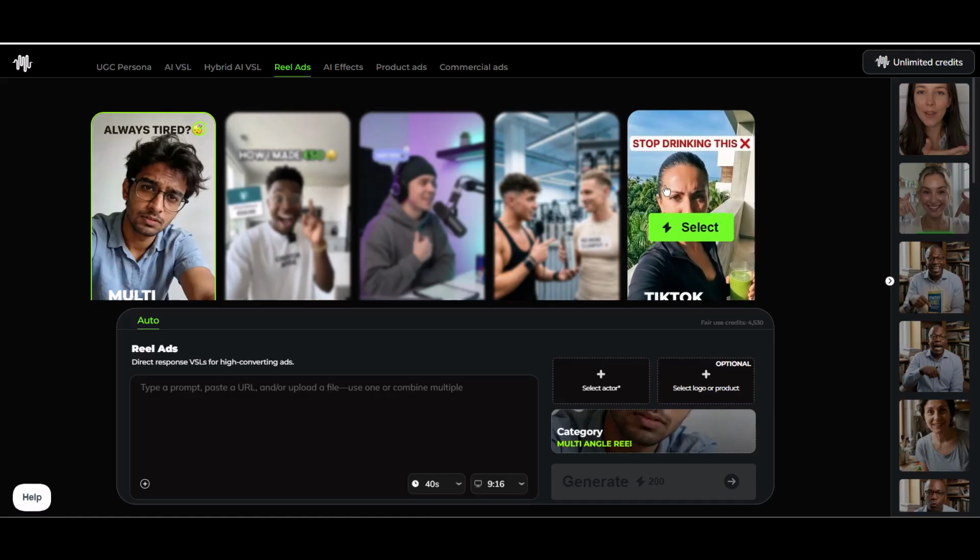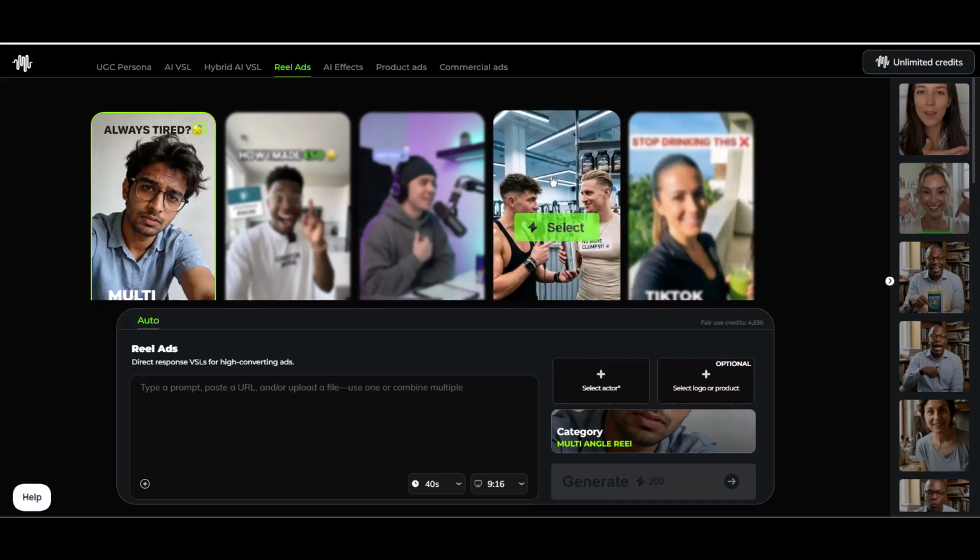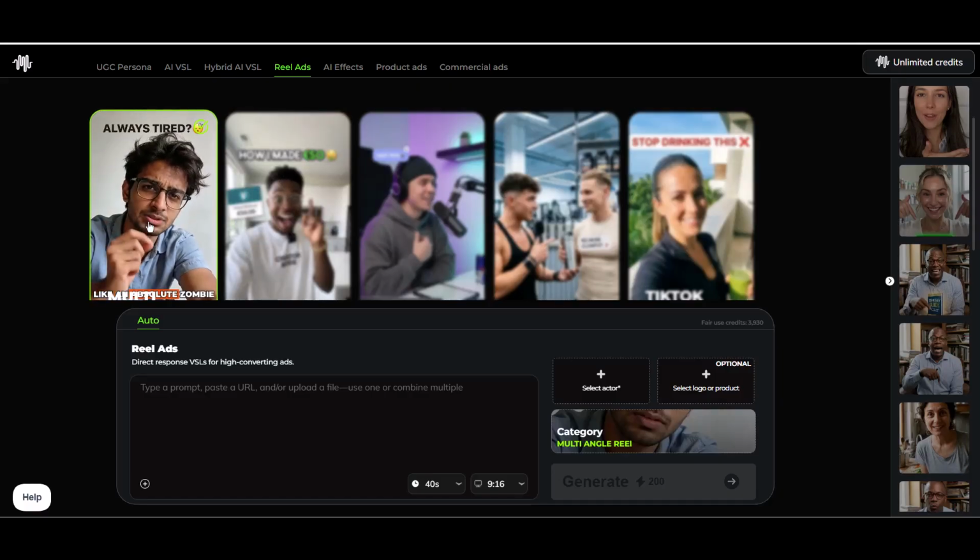They build recognition when the same AI actor reappears later. And they move viewers from awareness to action, whether that's clicking, opting in, or watching your full VSL. Reels attract. The funnel converts. Let's take a closer look. Starting with the multi-angle Reels.